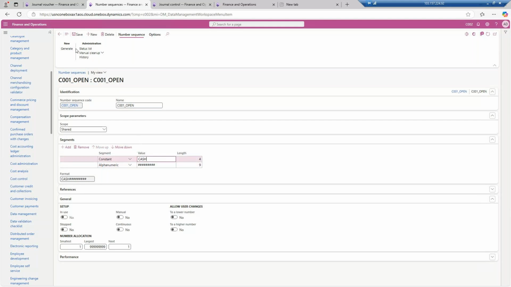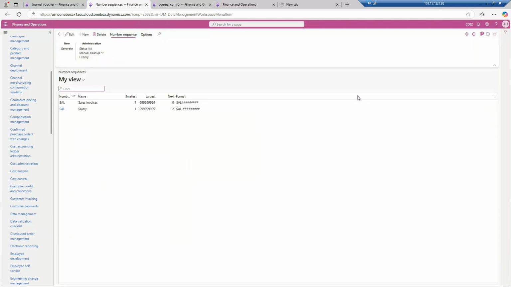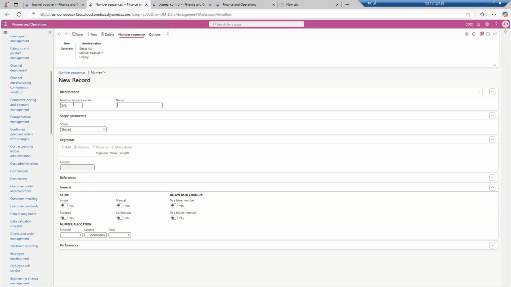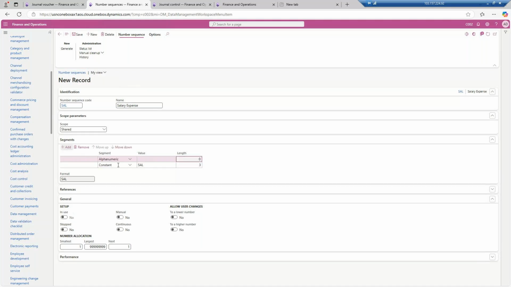Okay, now save it. Now go back and one more number sequence we will create of SAL. So salary, and I will click on the new button. I will type the SAL, salary, expense, shared. Click on the constant SAL and add alphanumeric 1, 2, 3, 4, 5, 6, 7, 8, 9. So this is the 9 digits actually. Okay, constant, and click on the move up.